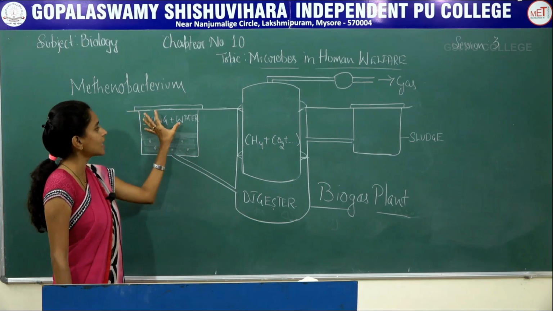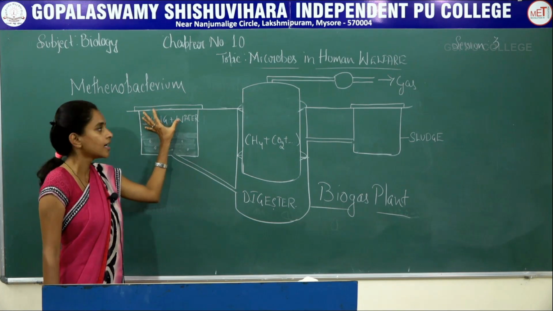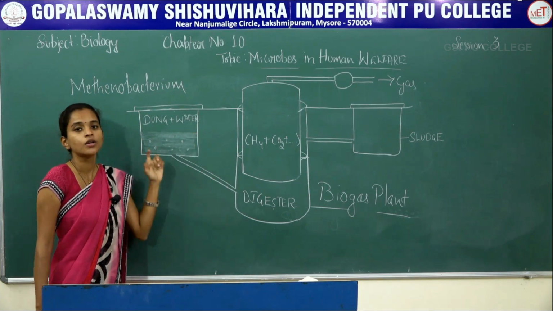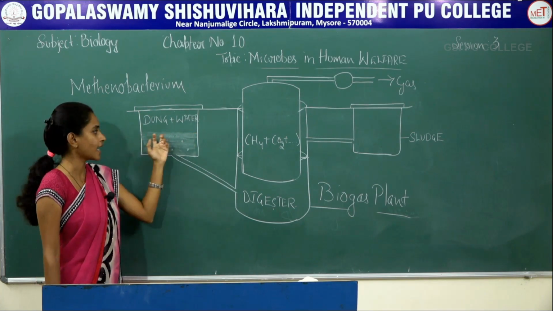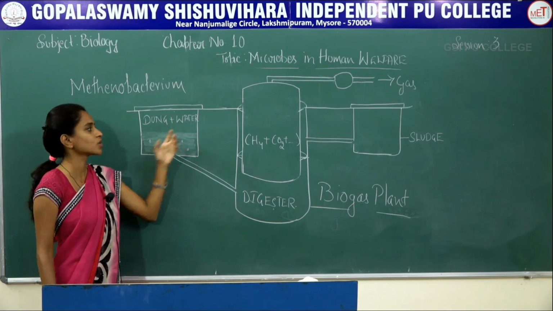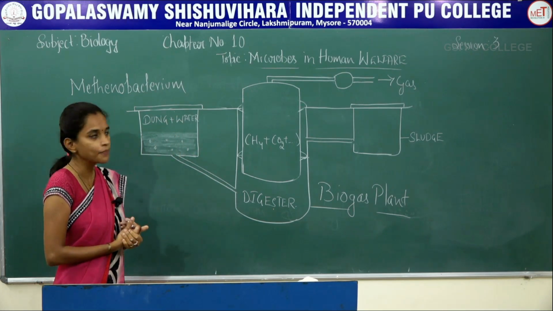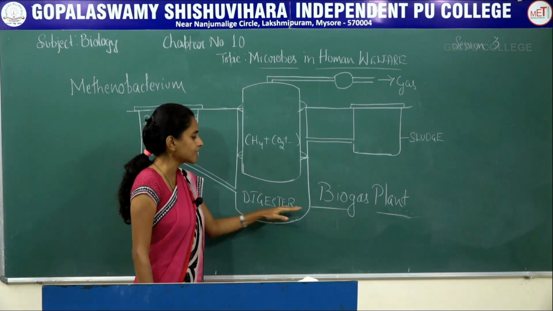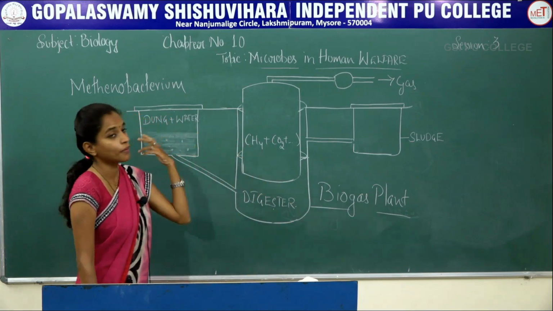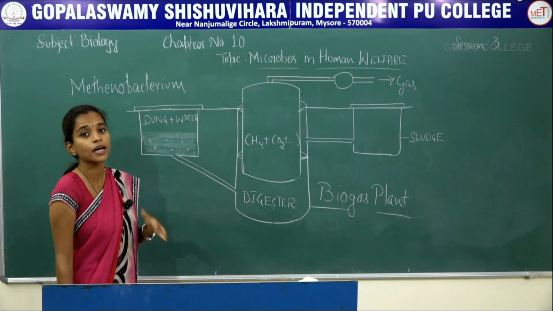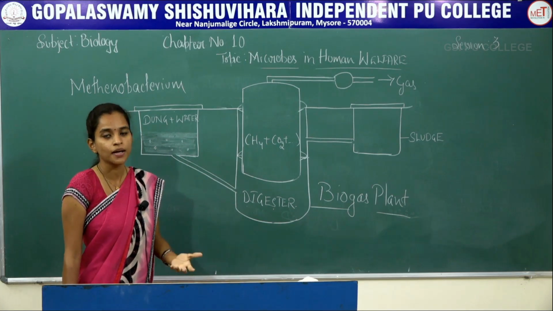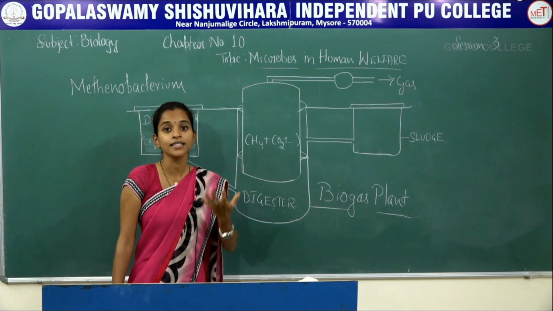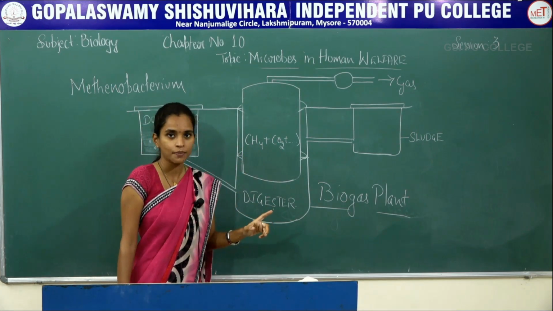All the raw materials are transferred into the first tank along with some amount of water, and it is completely sealed in such a way that no oxygen is entering this tank. Once the dung as well as water gets completely mixed up properly, then the raw material gets transferred into the largest tank, that is the digester. The microbial activity of Methanobacterium continues. They grow, they develop, and in this process they start releasing methane, carbon dioxide as well as H2 gases. No oxygen is present here.